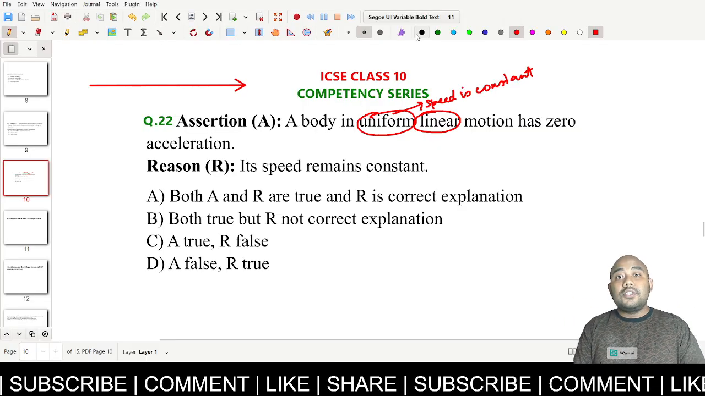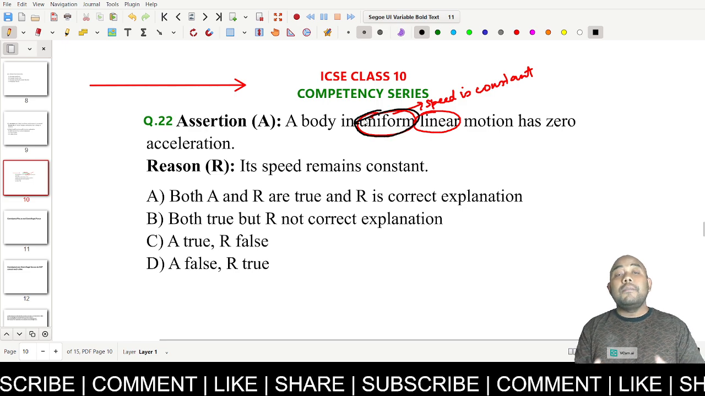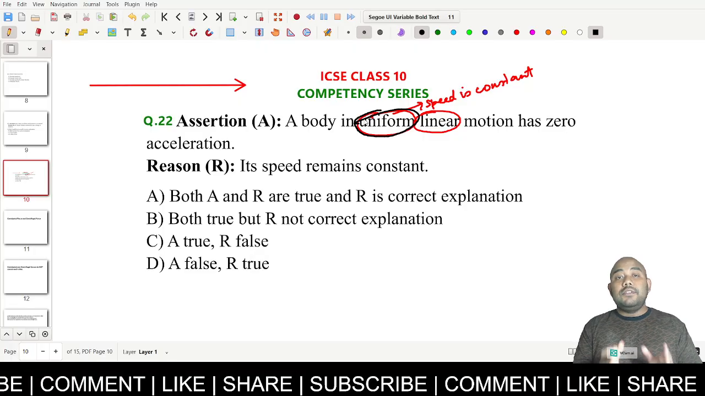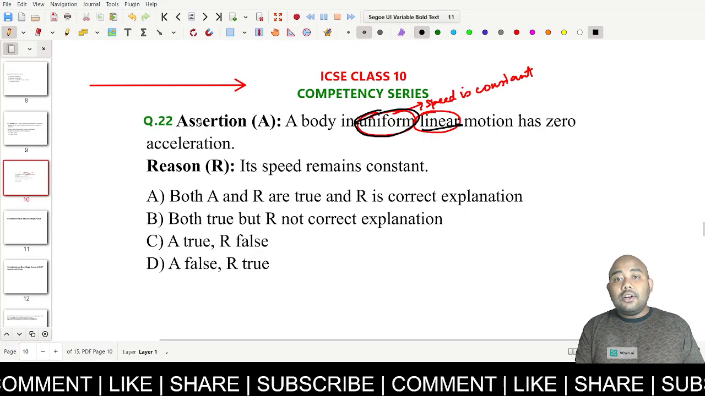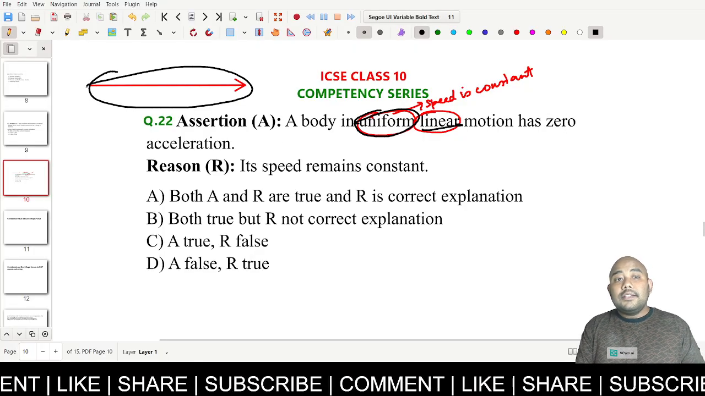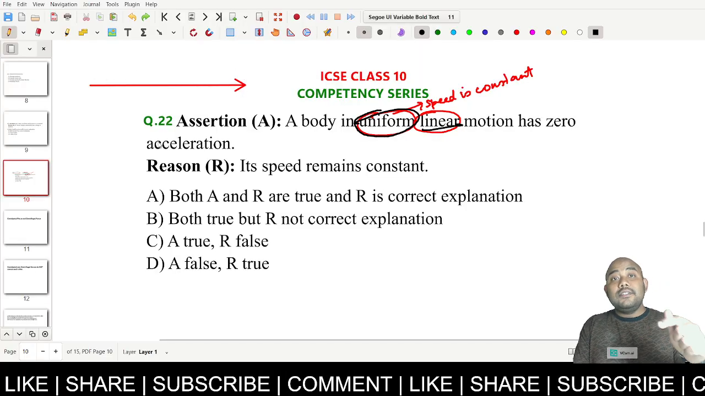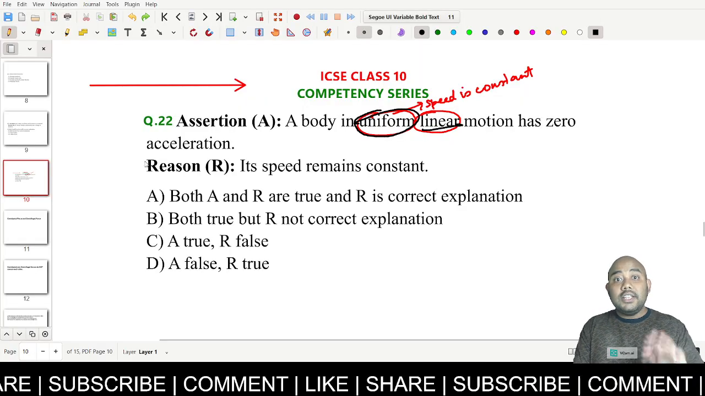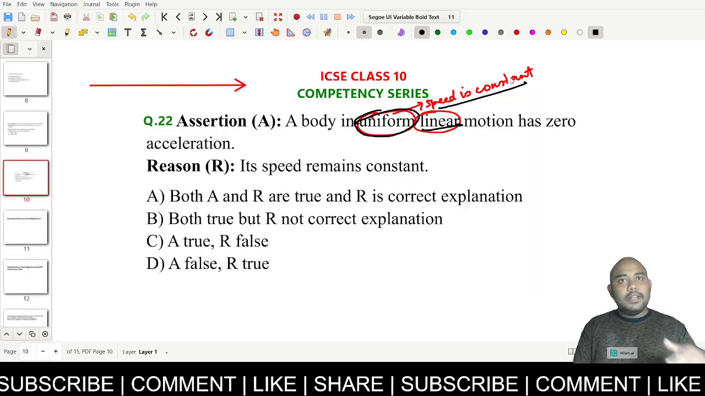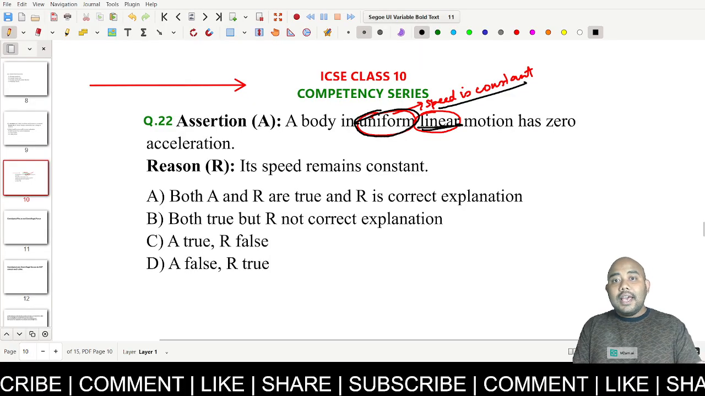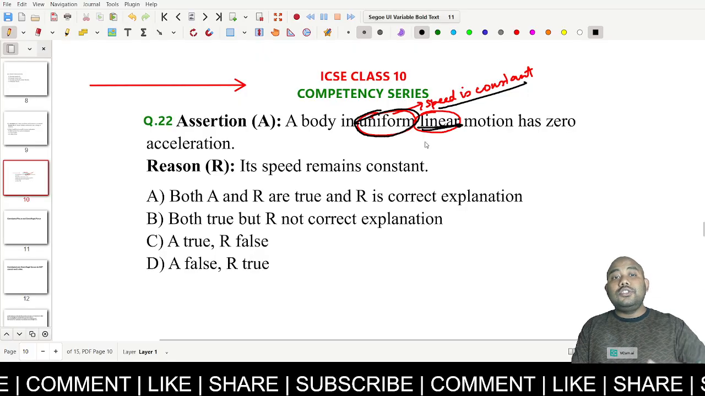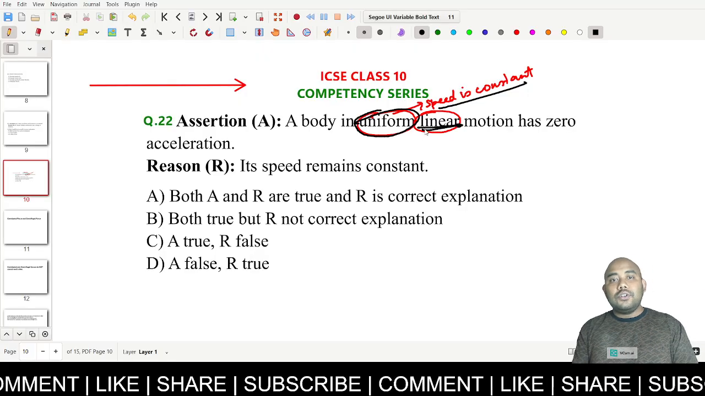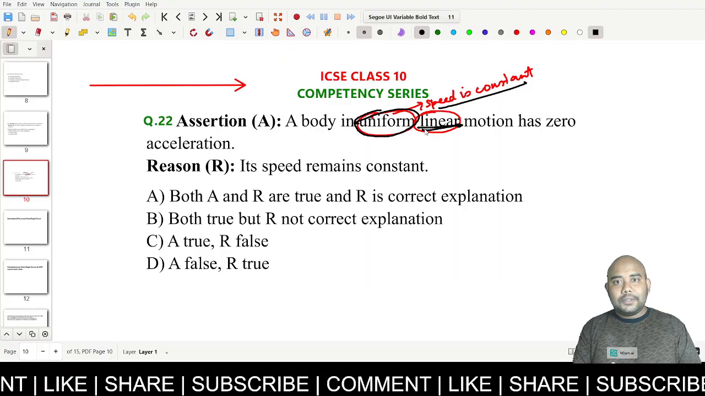How do we know that this is constant speed? Because the word uniform itself tells that the speed of the body is constant, and linear also tells us that this body is moving in a straight path, means it's moving in a particular direction. The direction also is not changing, speed is also not changing. Speed is constant because it's uniform motion, and since it's linear motion, the direction is also constant. So both the speed and direction are constant, which means the velocity is constant.